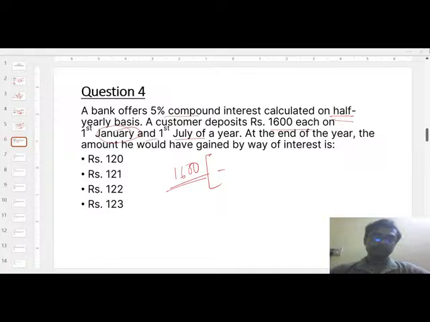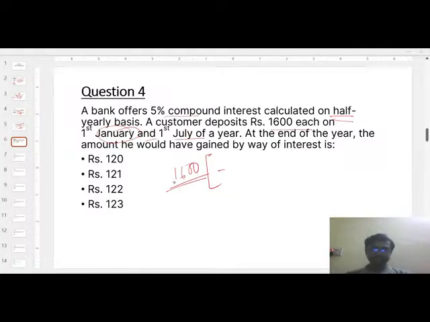Okay, so here are given two scenarios. In one scenario, it is written that on 1st January that person deposits 1600. So the 1600 will roll over in the second half also. But in the second half he again deposits another 1600. So just calculate it step by step.